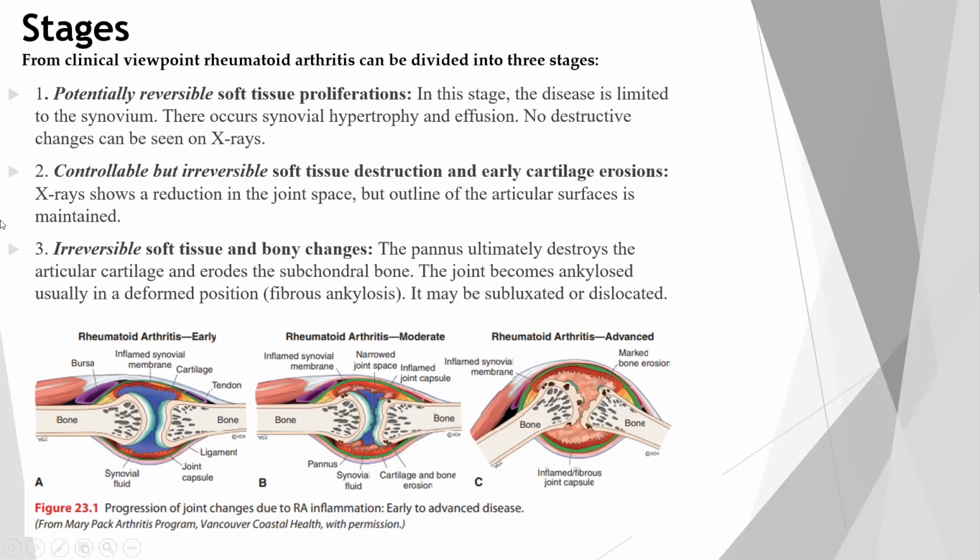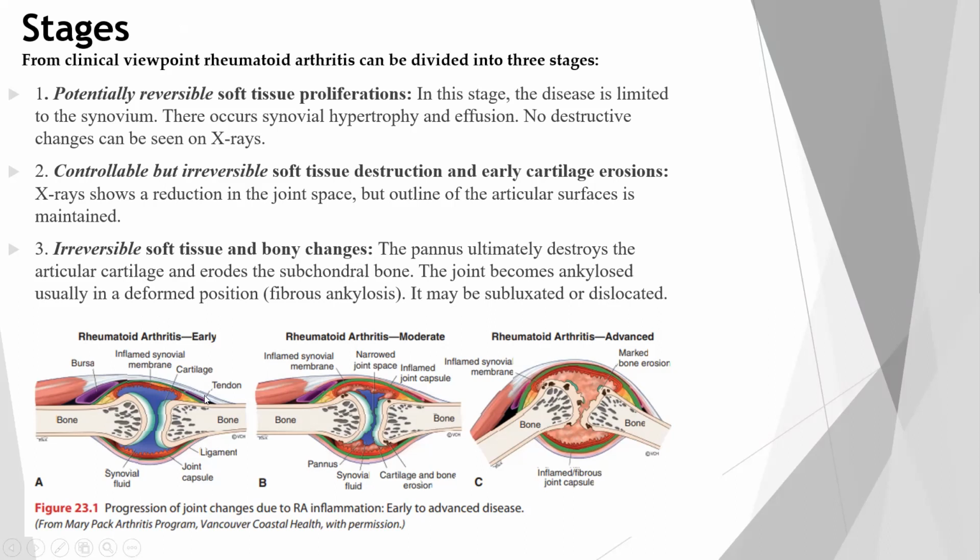The third is irreversible soft tissue and bony changes. Now there are changes in both the soft tissue and bone, irreversible in nature. The pannus ultimately destroys the articular cartilage and erodes the subchondral bone. The joint becomes ankylosed and usually there is a deformed position. Once the joint has been ankylosed, means fused, or any deformity is there, that is irreversible in nature. It may be subluxated or dislocated. Subluxation means there will be partial loss of connection between the 2 bones, and dislocated also.